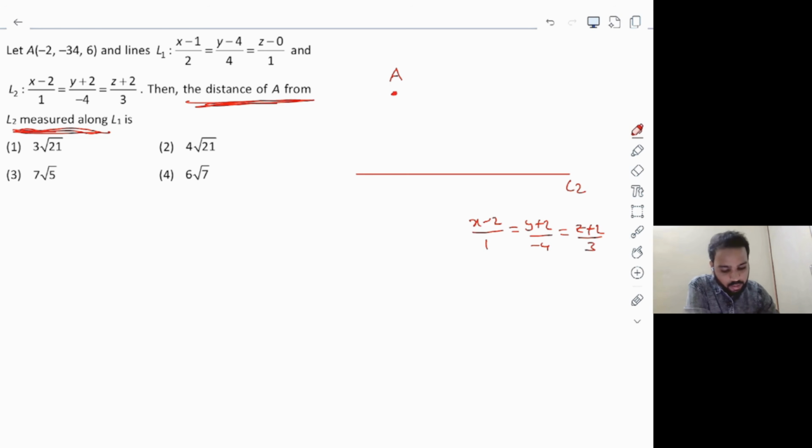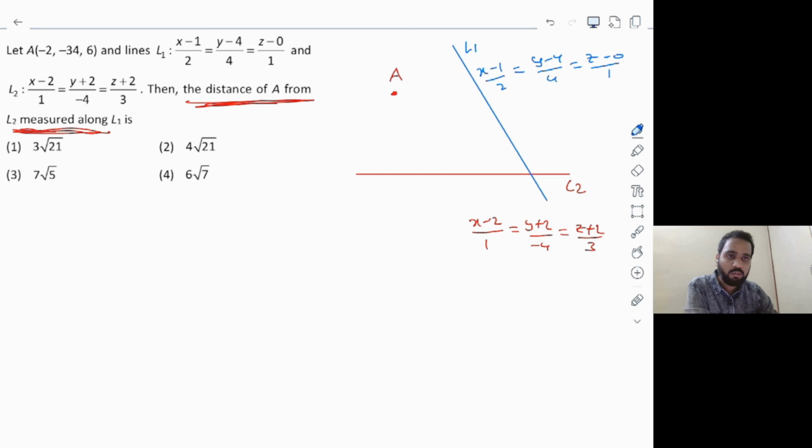Now what we have to find is the distance of this point A from the line L2, but we have to measure the distance along the other line L1. So let us take the line L1 to be somewhere here, randomly. L1 is the line given by x minus 1 by 2 is equal to y minus 4 by 4 is equal to z minus 0 divided by 1.